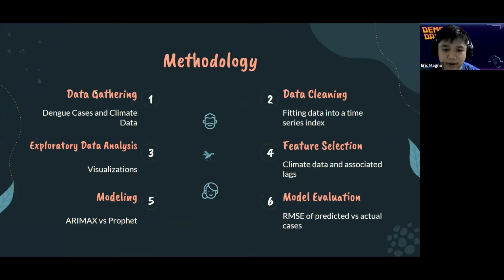First is data gathering, where we want to get the dengue cases and climate data. Then we want to clean the data to fit them into a time series index. Exploratory data analysis allows for visualizations. We have feature selection, in which climate data and associated lags are determined. Modeling, so we used ARIMAX and Prophet in this project, as well as model evaluation. So these would be the RMSE of predicted and actual cases.